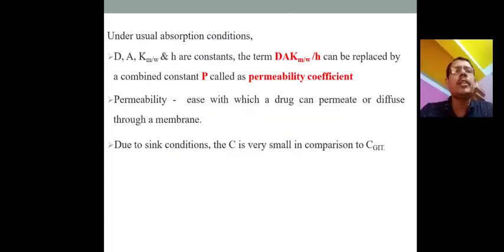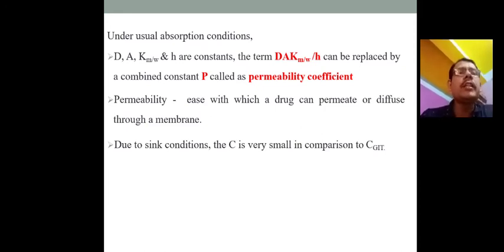Under usual absorption conditions, D, A, Km, W and H are constant. The term D, A, Km, H can be replaced by the combined constant P, equal to the permeability coefficient. Permeability is how the drug can permeate or diffuse through the membrane. This is one of the important factors. If the drug is not permeable, there is no chance of absorption.